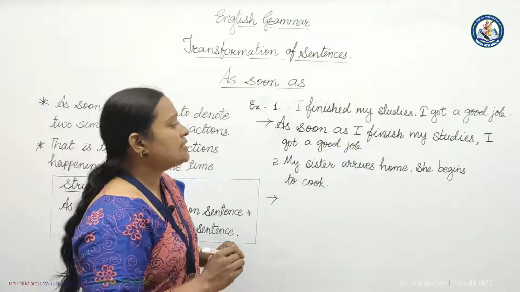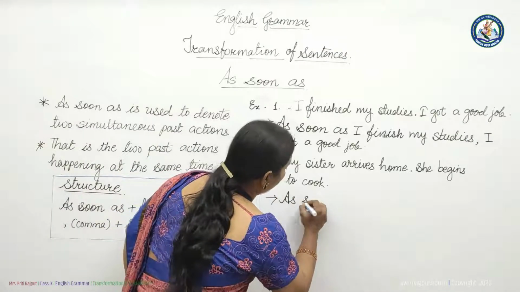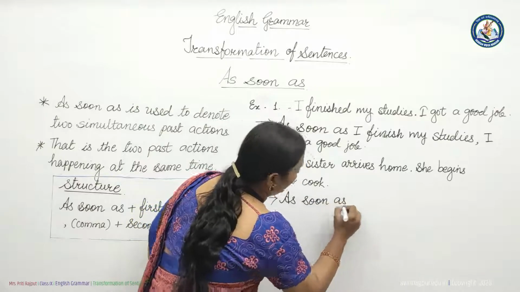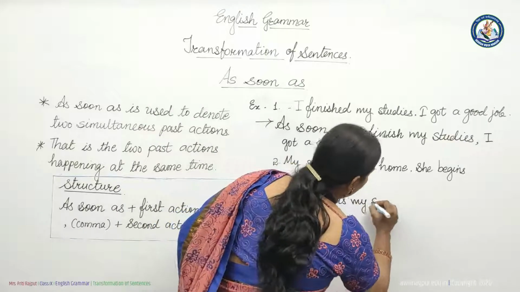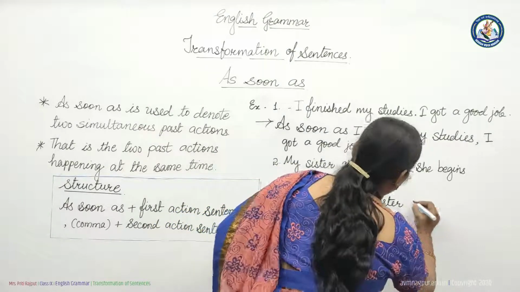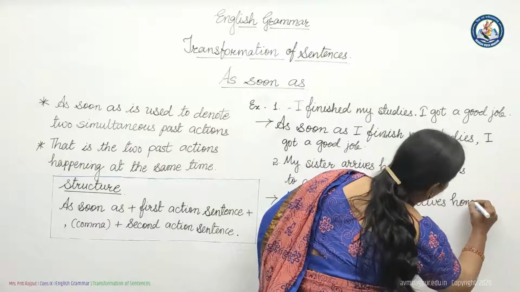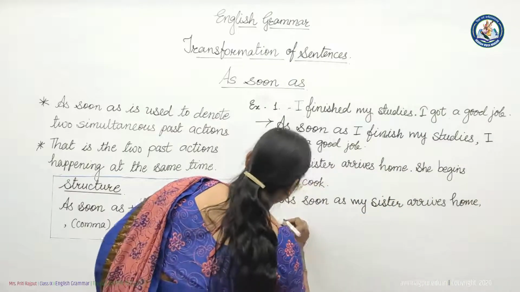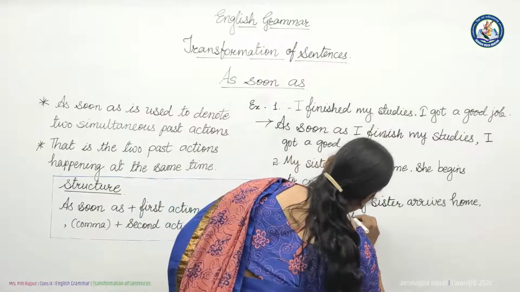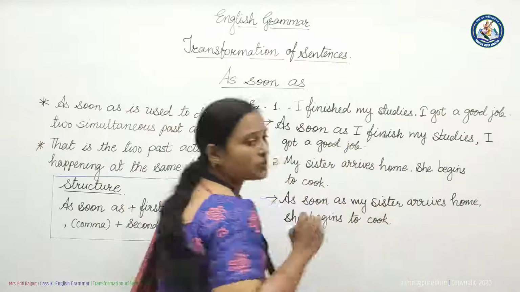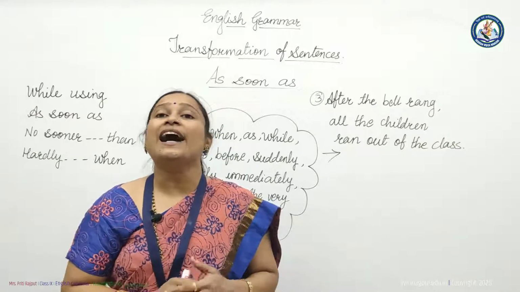Another example, my sister arrives home, she begins to cook. As structure says, we will write as soon as, then first action sentence, my sister arrives home, then comma, then she begins to cook. That's it. Full stop. Friends, as soon as, no sooner than, hardly when, these are time indicating words.